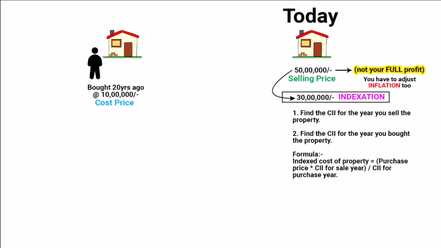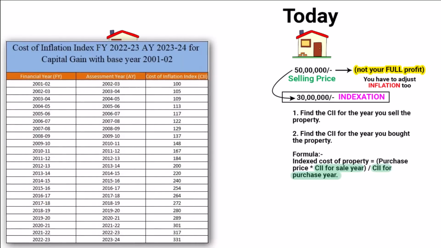You will notice the higher the inflation between purchase and sale year, the higher the index cost of your property will be. This is an example where you will see that inflation can work in your favor by reducing your tax burden. Otherwise, we all usually criticize inflation. Inflation is a double-edged sword. While it can benefit you with capital gains tax, it also increases the cost of living overall.